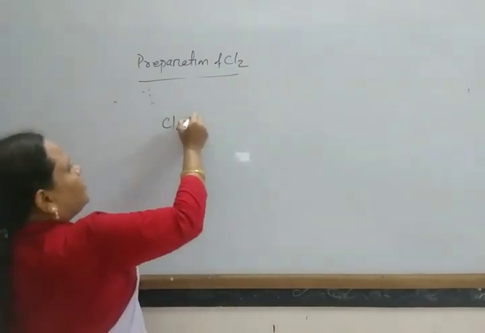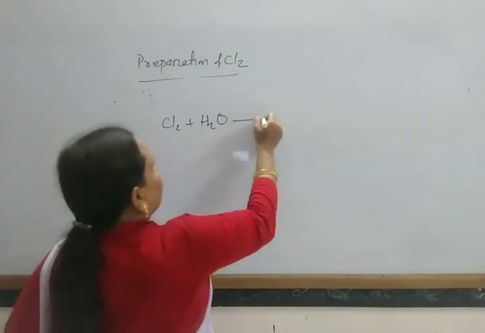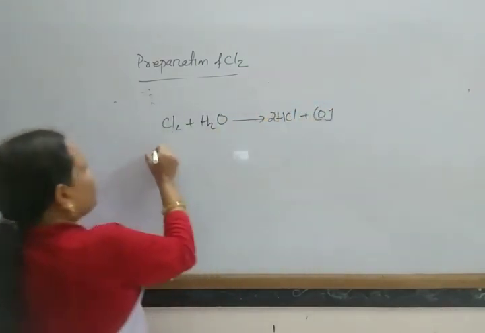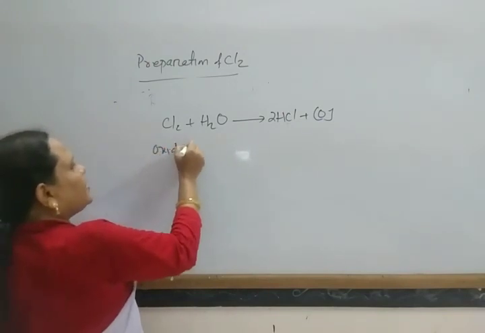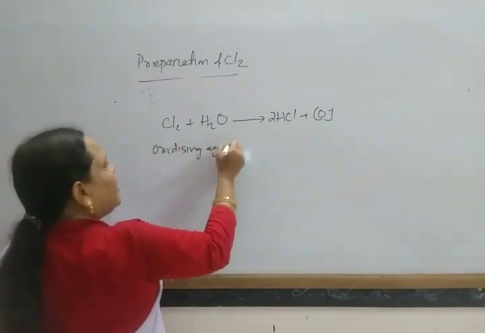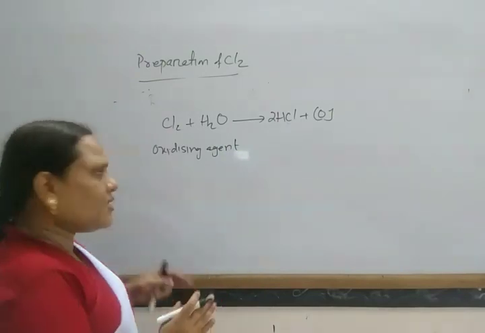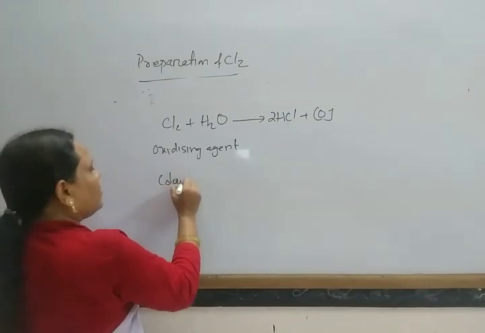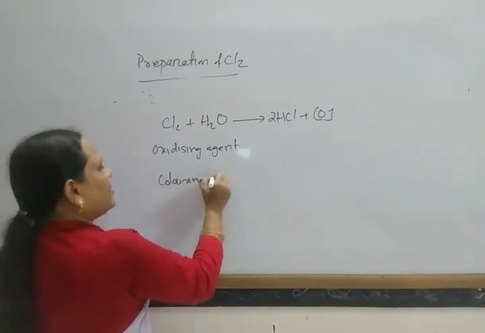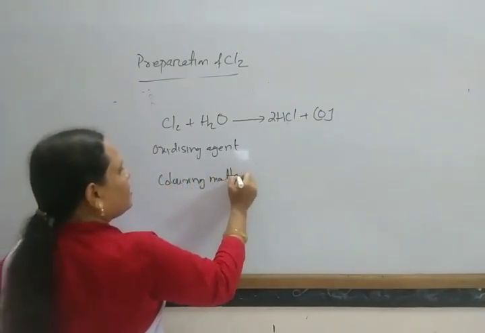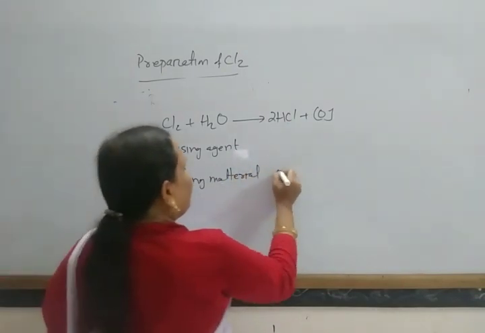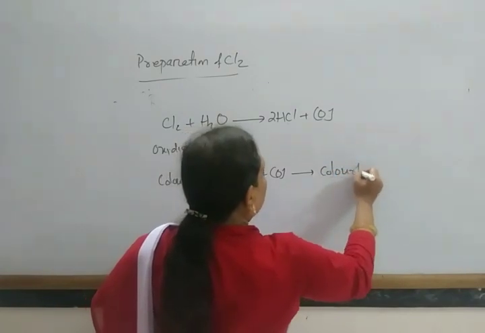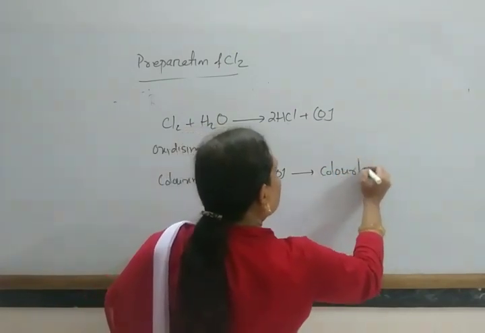Cl2 plus H2O gives 2HCl plus O. Whenever there is any coloring material, such as vegetable coloring matter, when it undergoes oxidation it becomes colorless.